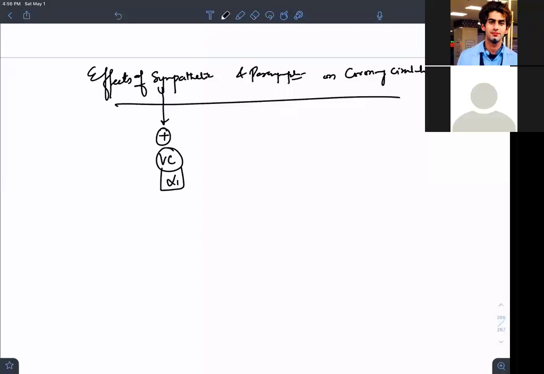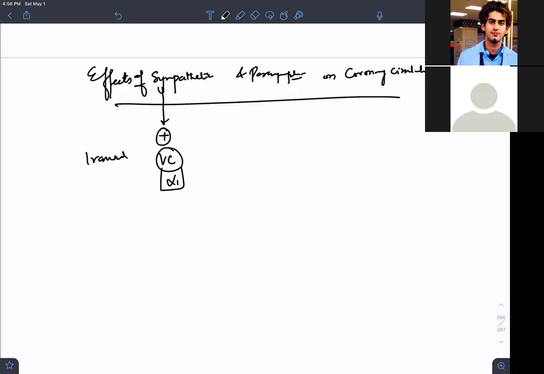But this is only a transient vasoconstriction. Sympathetic causes only a transient vasoconstriction. Once you have this small vasoconstriction, there will be a vasodilation. Why?